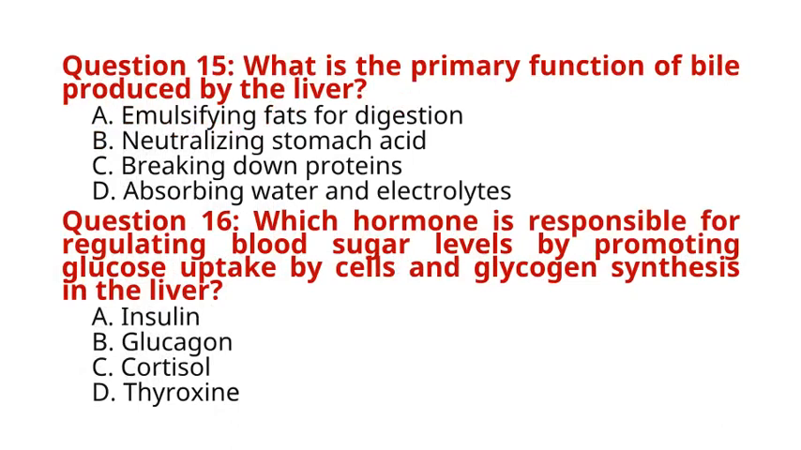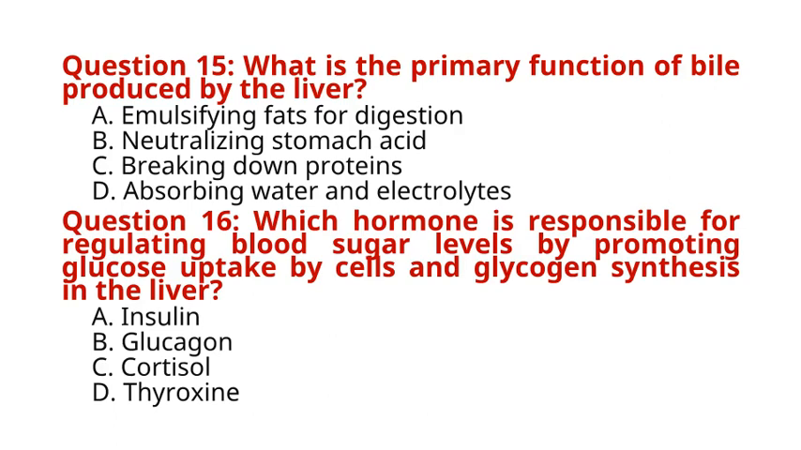Question 15. What is the primary function of bile produced by the liver? A. Emulsifying fats for digestion. B. Neutralizing stomach acid. C. Breaking down proteins. D. Absorbing water and electrolytes. The correct answer to question 15 is option A. Emulsifying fats for digestion. Explanation: bile, produced by the liver and stored in the gallbladder, emulsifies fats in the small intestine, breaking them down into smaller droplets for easier digestion and absorption.